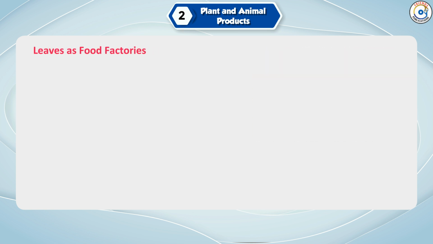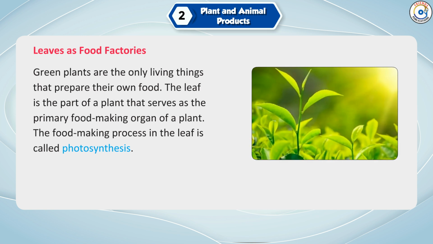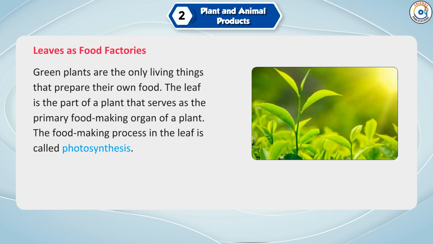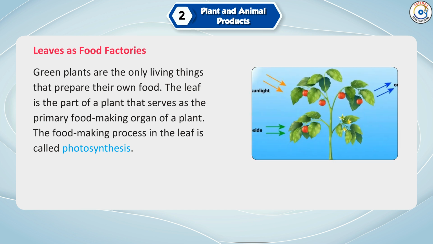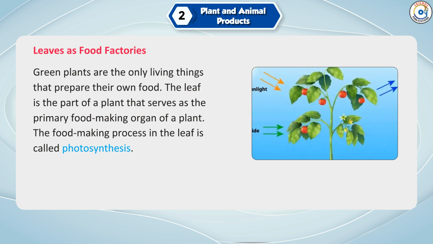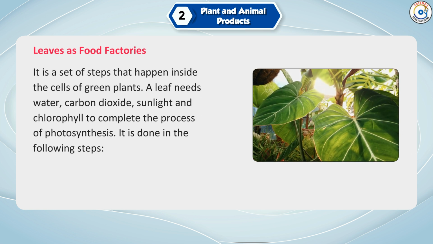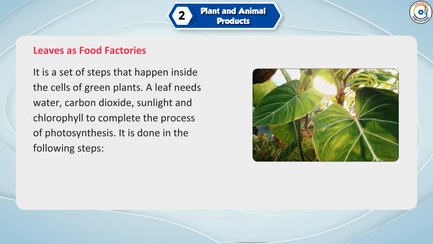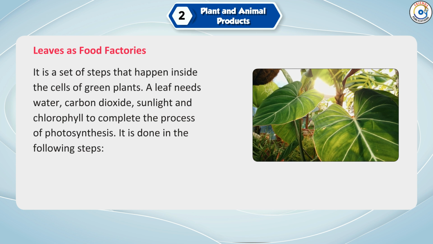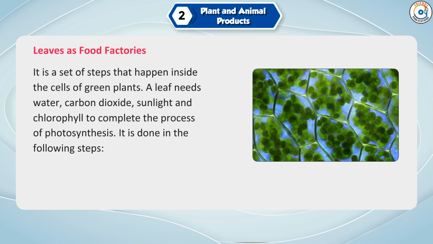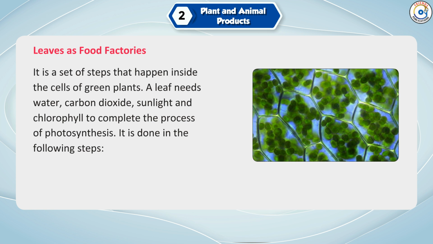Leaves as food factories. Green plants are the only living things that prepare their own food. The leaf is the part of a plant that serves as the primary food-making organ of a plant. The food-making process in the leaf is called photosynthesis. It is a set of steps that happen inside the cells of green plants. A leaf needs water, carbon dioxide, sunlight, and chlorophyll to complete the process of photosynthesis.